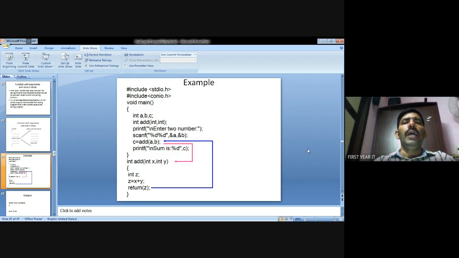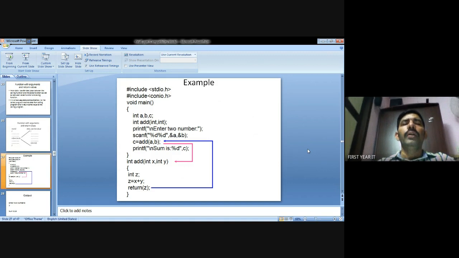Suppose I assign a value 2, and b value is 4. So in this add function, x comma y means 2 comma 4. Then you do the calculation, z equal to x plus y. So the total value is 6, z value is 6.